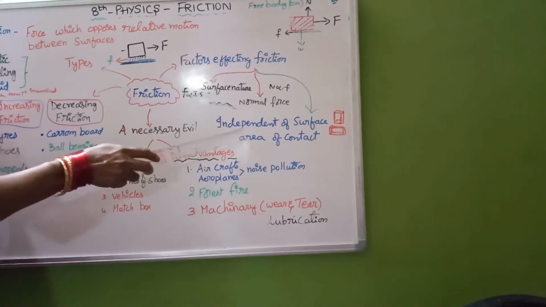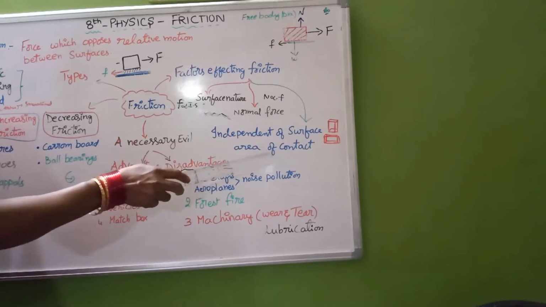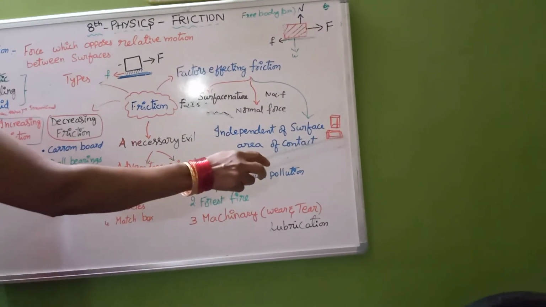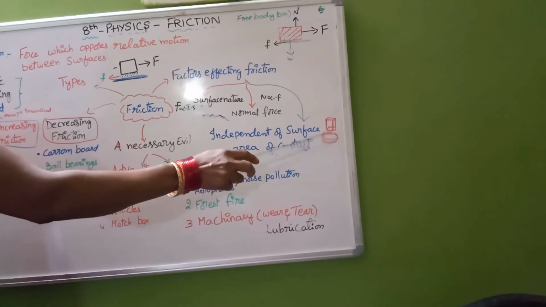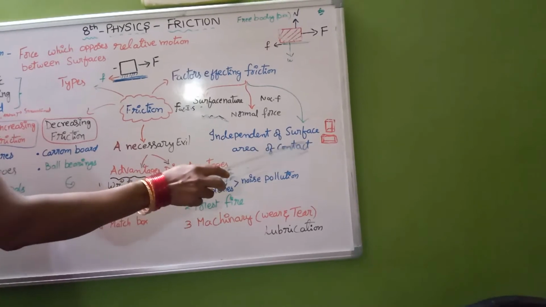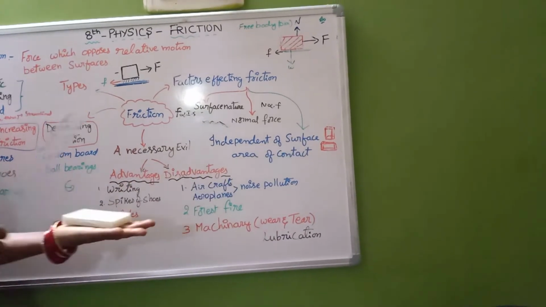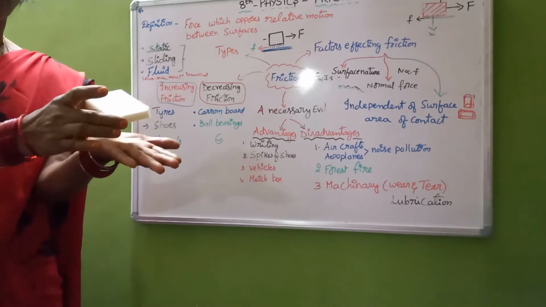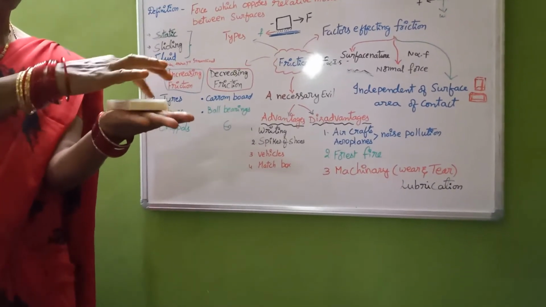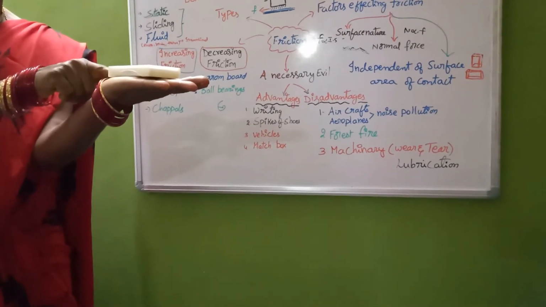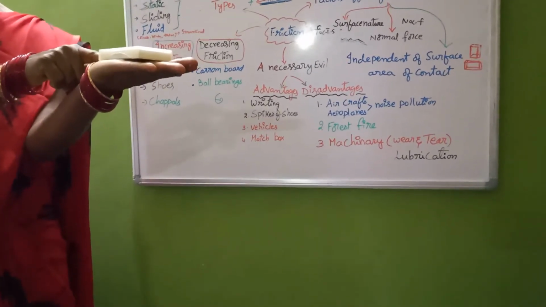Frictional force is independent of the surface area of contact. If we take a brick and place it horizontally, or place it vertically, the frictional force doesn't change. In the same manner, let us take an object which is rectangular in shape, where the area of contact is more here. To make this object move, I spend 10 newtons of force.